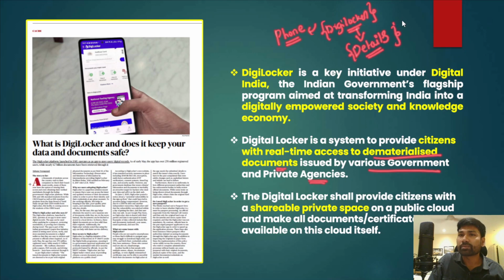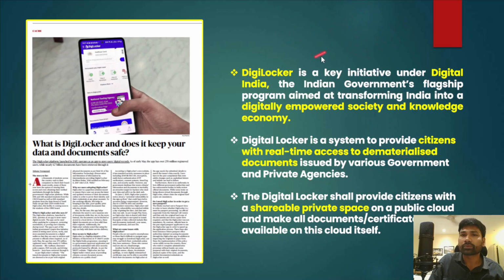Based on the name or the region or the state he belongs to, he will get all the details in that DigiLocker app. For example, the matriculation certificate, voter ID, driving license, degree certificate, even PAN card can be accessed. All these things can be accessed in digital mode through the DigiLocker app.